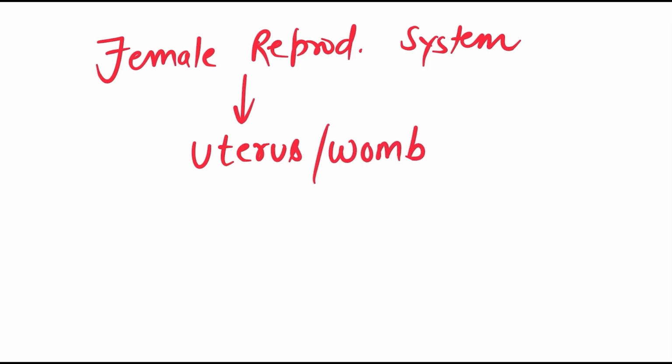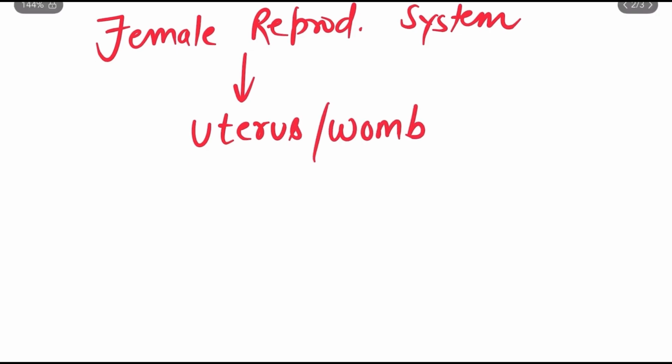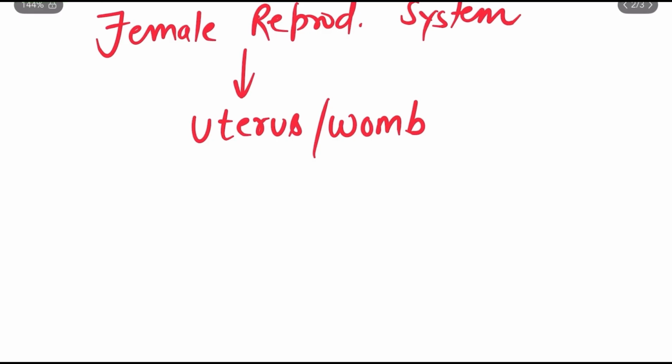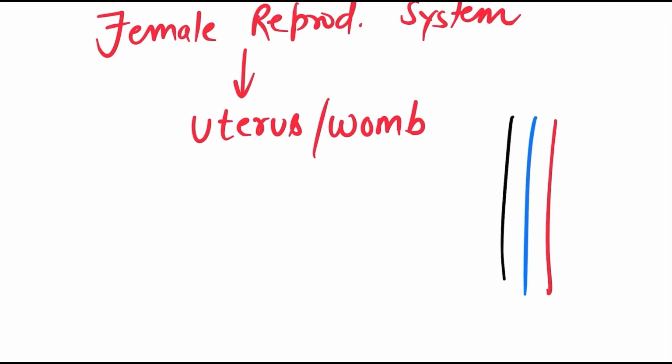right? So it's the uterus, and the uterus has three layers: the outer layer, the middle layer, and the innermost layer. For now, just remember the name of the inner layer. The name of the inner layer is known as endometrium.